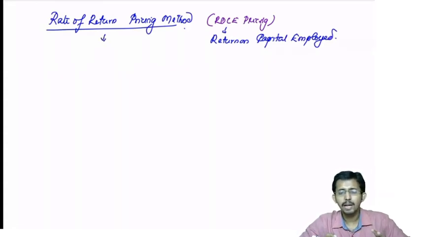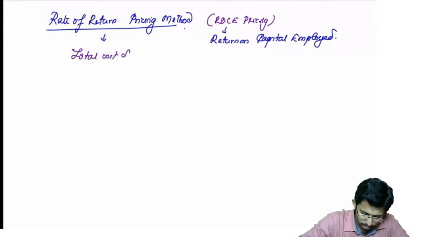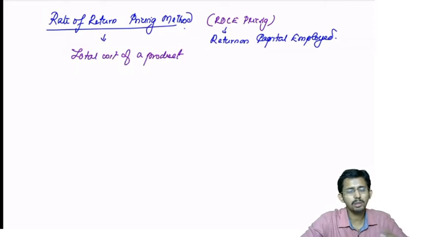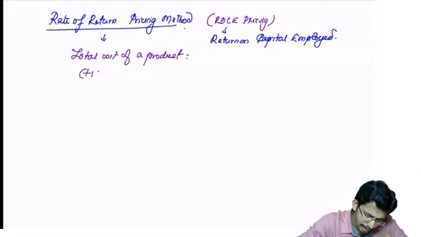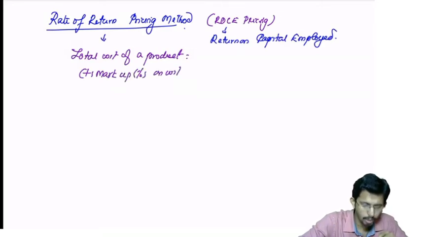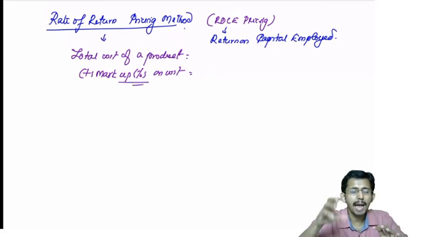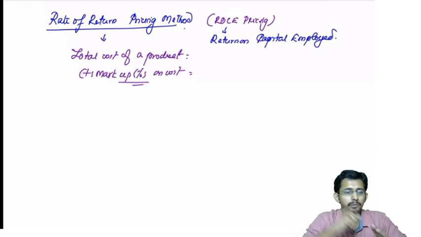Now what are you doing in the rate of return pricing method? We have seen about the cost plus method. In the cost plus pricing method, what are you doing? You are computing the total cost of a product, manufacturing cost and overheads all taken together. Then you will add a markup in percentage, generally on cost or on the selling price. Now this markup you are computing on the cost. How do you compute this markup? This markup is computed based on the management estimate of required profits. Am I right?